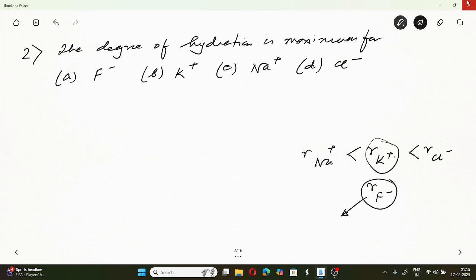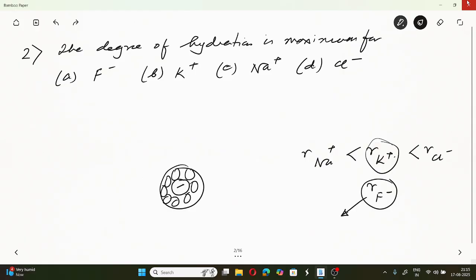If the charge density is higher, then the extent of hydration by water molecules will be higher. Greater the positive or negative charge density, greater will be the extent of hydration, isn't it?